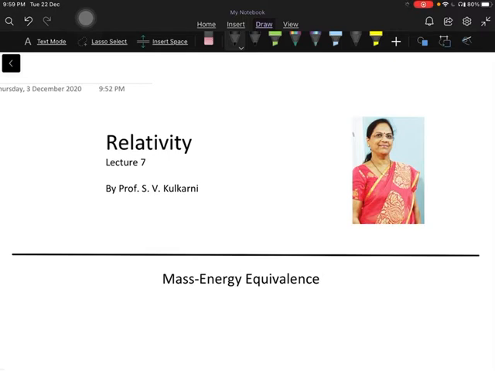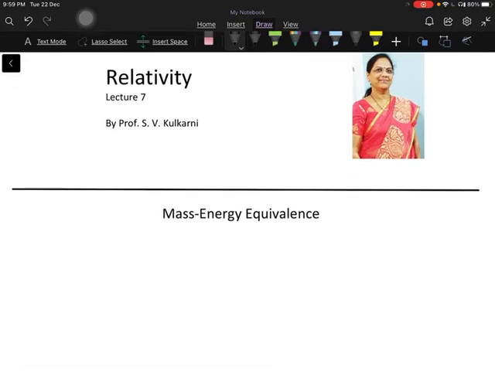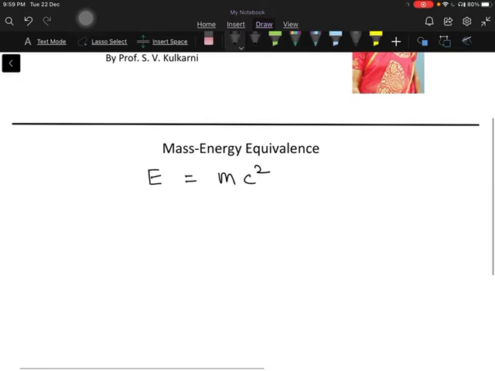Einstein described the relationship between mass and energy accurately using his theory of relativity, and the equation is known as Einstein's mass energy equation. So you all know Einstein's mass energy equation. How do we write? E, the energy, is equal to m c square, where m is the mass of the body and c is the velocity of light.